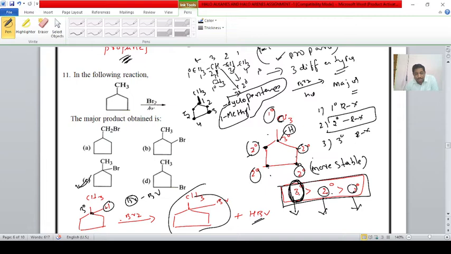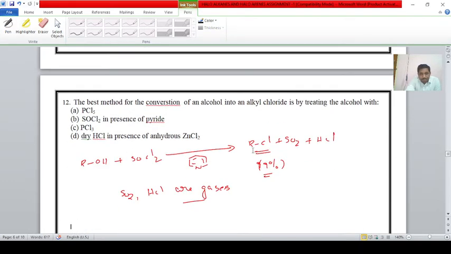Don't fear by seeing the structure. Already we discussed this in the preparation of alkyl halides from alkanes, that tertiary carbon atoms form a more stable product than secondary and primary. Once again, recall that information, student. In our videos we explain the preparation of alkyl halides from alkanes. Once you can, watch the video, student. Next one, question number 12.